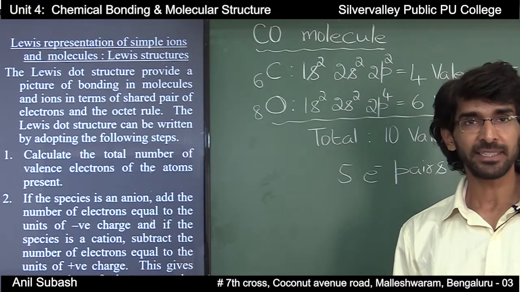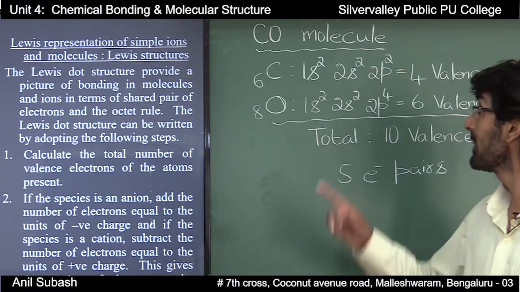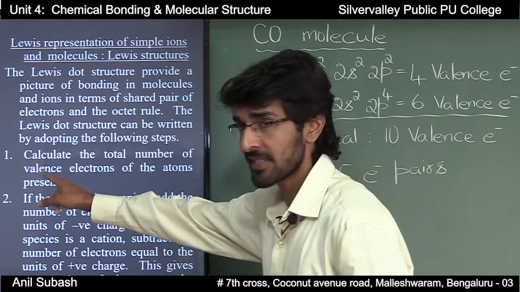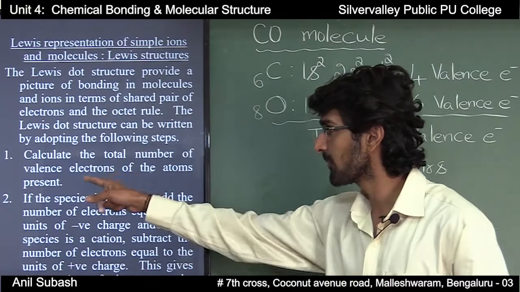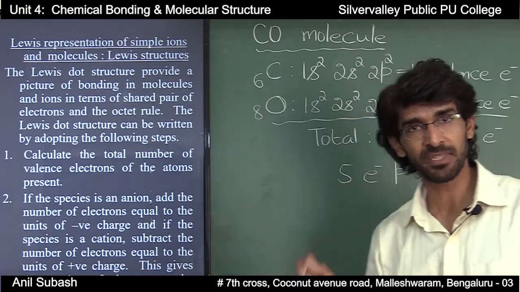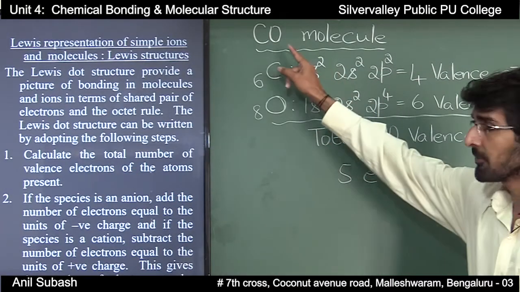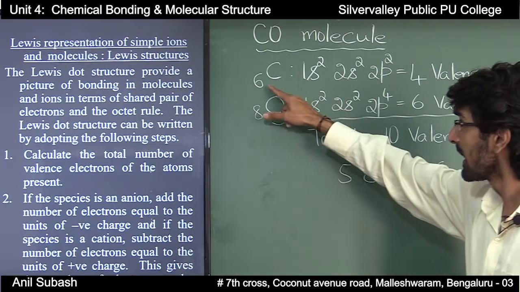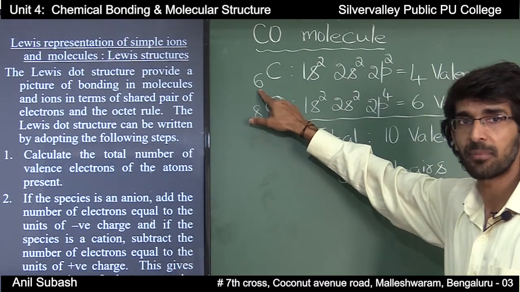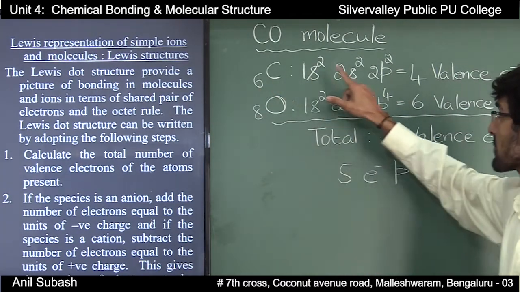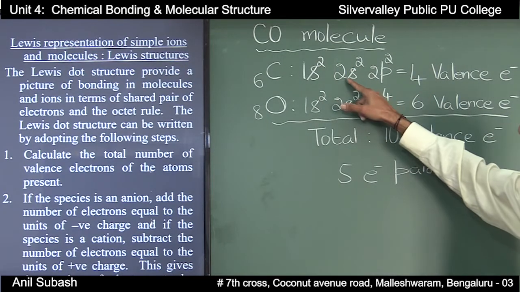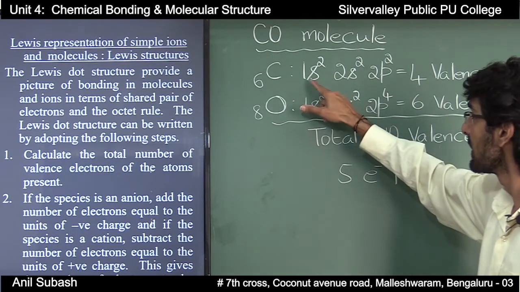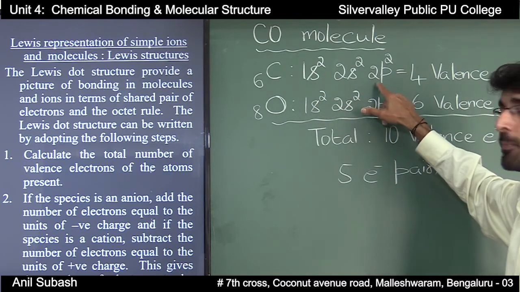Now we will write the Lewis dot structure of carbon monoxide molecule. We all know that the first step is to calculate the total number of valence electrons of the atoms present. The formula of carbon monoxide is CO. We know that 6 is the atomic number of carbon and its valence shell electronic configuration will be 2s2 2p2, or the electronic configuration of carbon is 1s2 2s2 2p2.